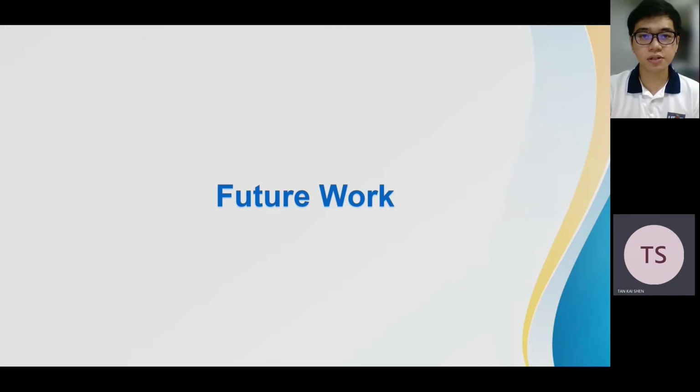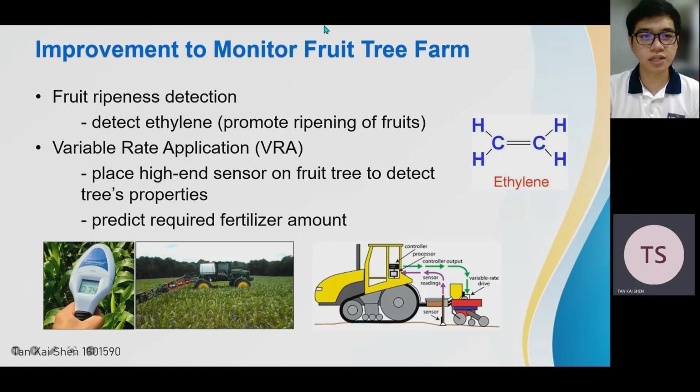So now I would like to continue to present the future work. The future work in this project is to make improvements to monitor the fruit tree farm. The first improvement will be fruit ripeness detection. This detection will help to detect the hormone released by the fruit tree called ethylene, because this ethylene can help to promote the ripening of fruits.